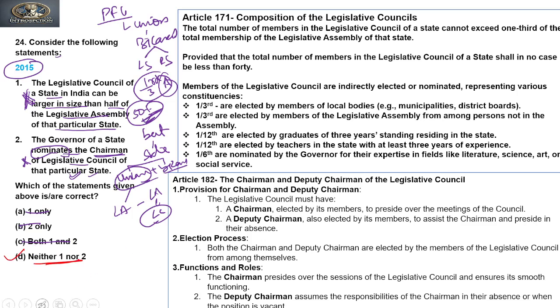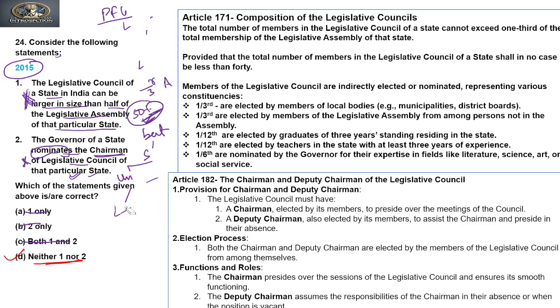Now if you see the explanations for both of these statements, first we'll see Article 171, which talks about the composition of a legislative council.